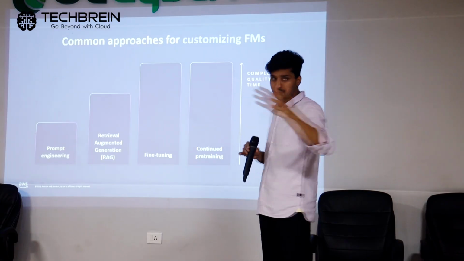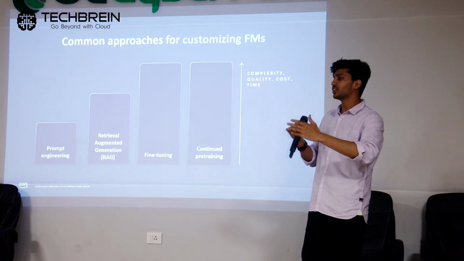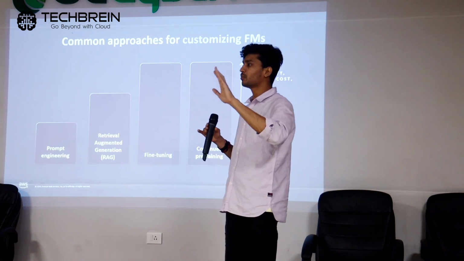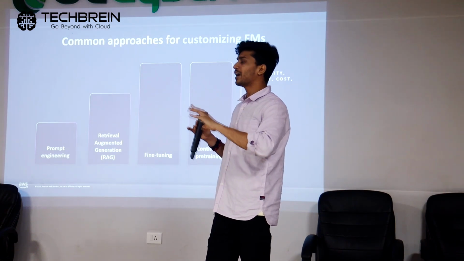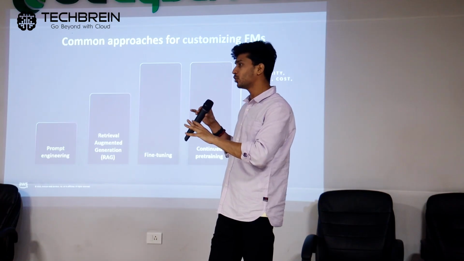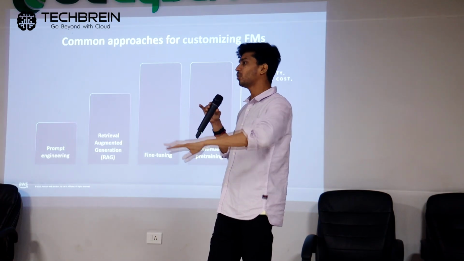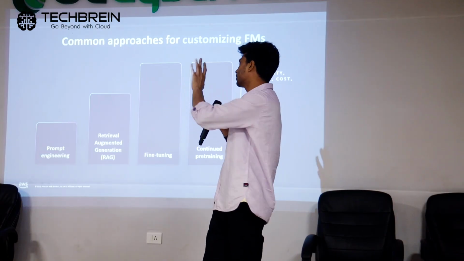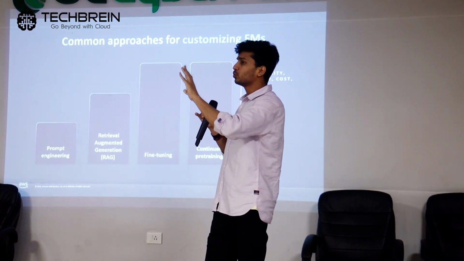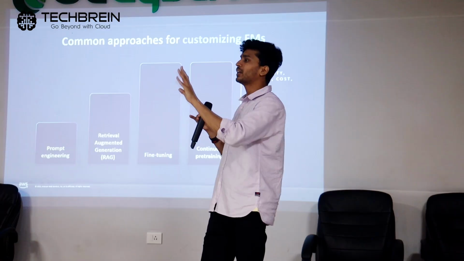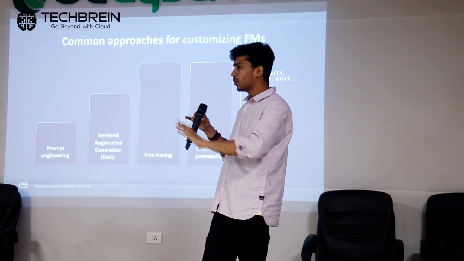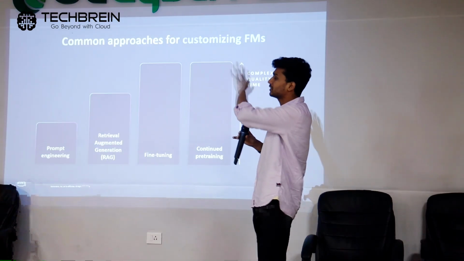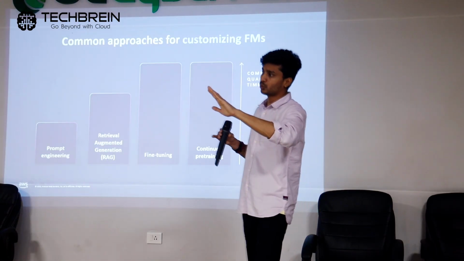Then RAG, retrieval augmented generation, is a way of not customizing but providing context to your foundational models. When I say context, if you have enterprise data or very specific domain-based data and you want to provide that context to your large language models to give an output, then you use a RAG-based approach. You store your contextual or enterprise data in some source, convert it into embeddings, store it in a vector DB, and then provide context through it. We'll talk about that flow in the next slides.